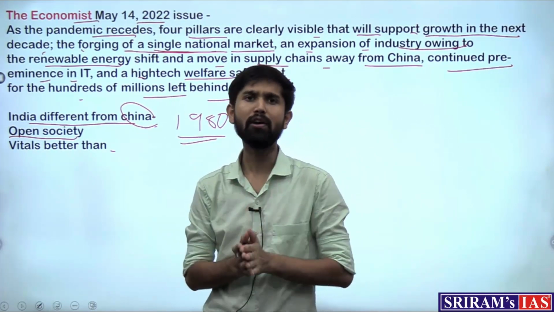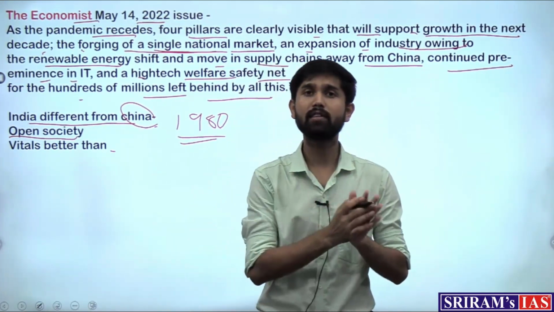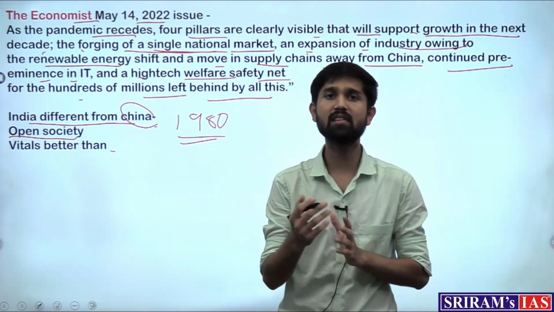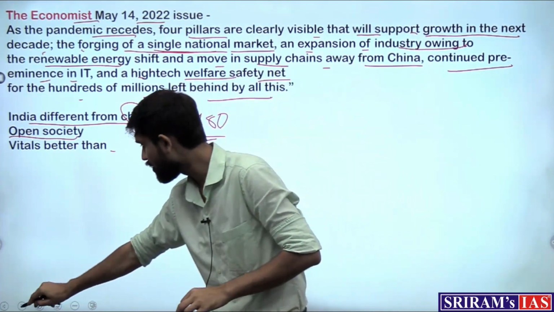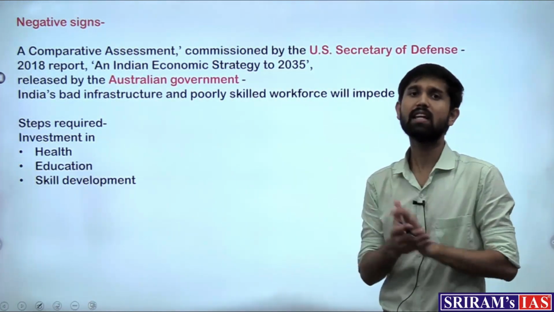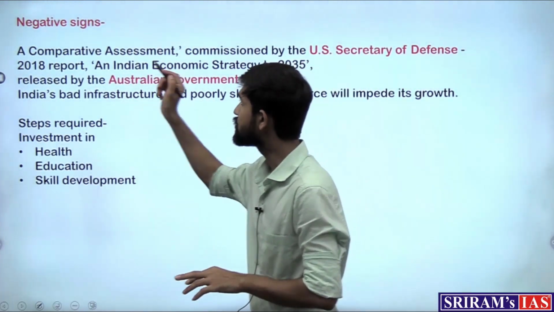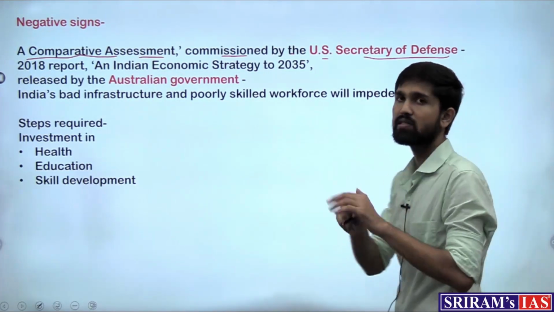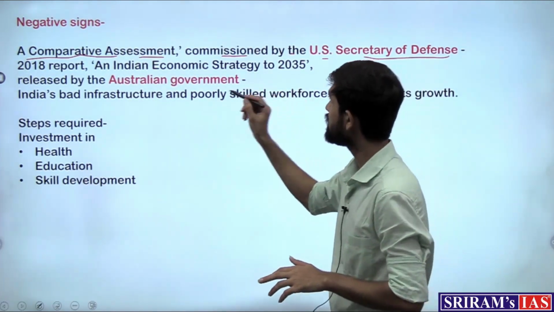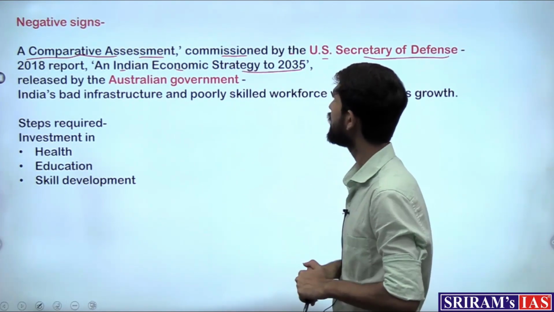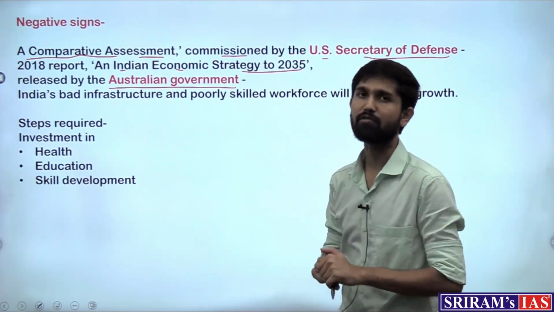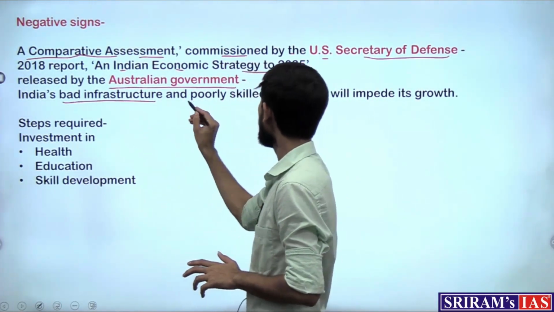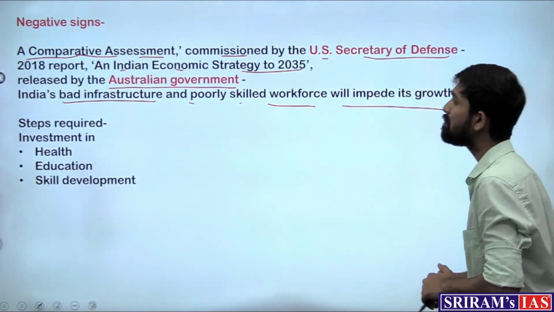So the author points out these factors that can propel India in a positive direction, but at the same time he highlights certain negative signs as well via certain reports. Now if there were positive reports, there are certain negative reports as well. So one such report is the comparative assessment commissioned by the US Secretary of Defense. Now this is a US report, and the other report is the Indian Economic Strategy to 2035 released by the Australian government. Both these reports, in gist, say that India's bad infrastructure and poorly skilled workforce will impede its growth.